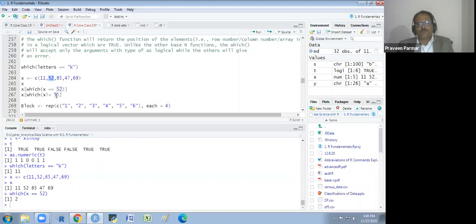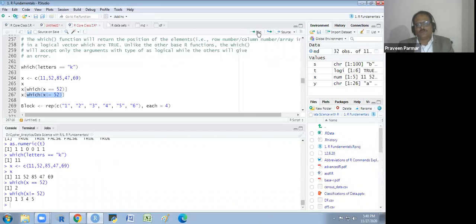If I say which is not equal to 52, for not equal to we have to use the exclamation sign, exclamation then equal. So which is not equal to 52, it will give me the first position, third position, fourth position, and fifth position. So I will show you 1, 3rd, 4th, and 5th. It will not give me the second position because it is 52. Does that make sense to everyone? Yes.